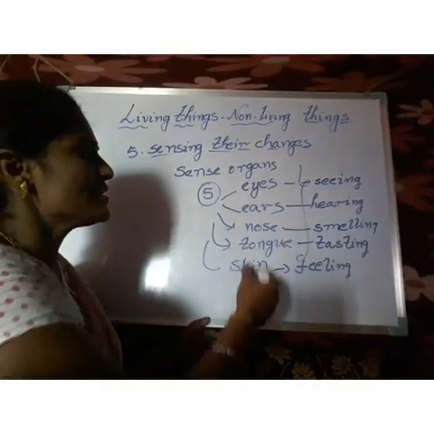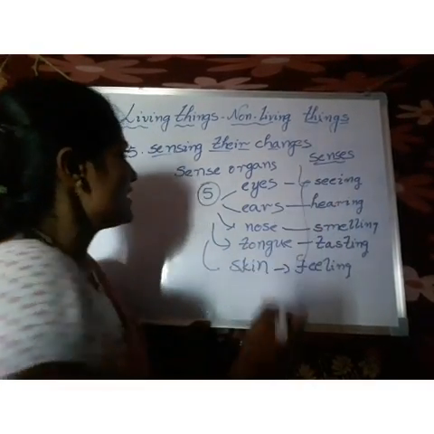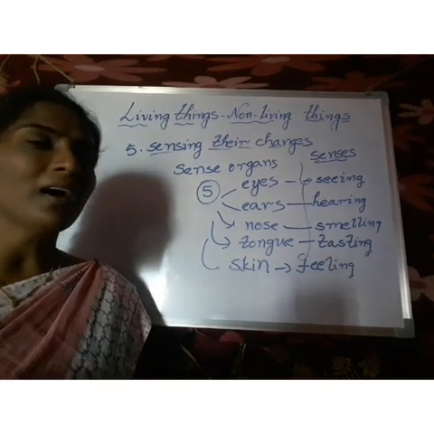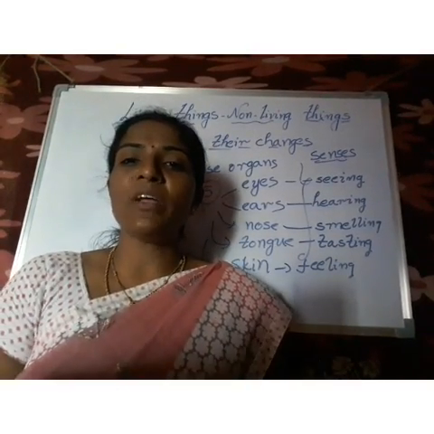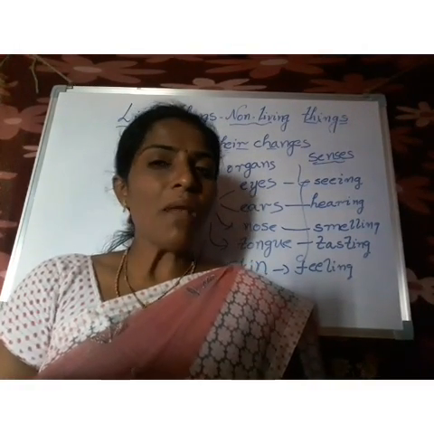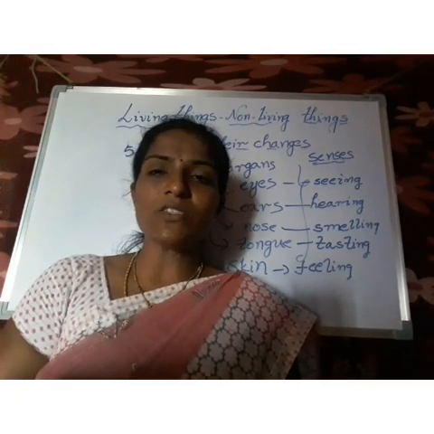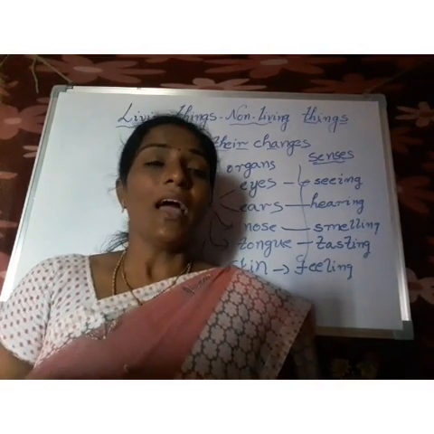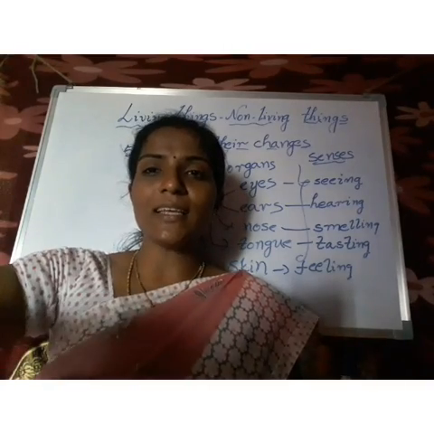These are called sense organs and these are called senses. So, we may feel with these sense organs only. The animals can also sense their changes, but they will not express it to us. But coming to plants, do plants have any sense organs? No. So they can't express their feelings. And some trees can show a little bit of sensing their changes.